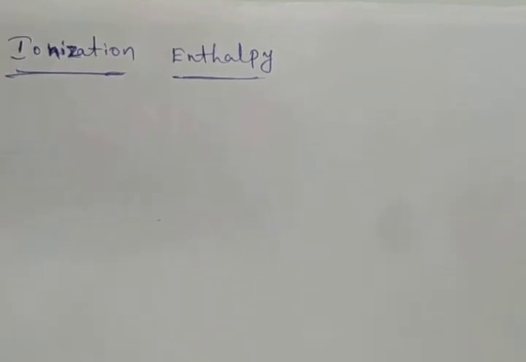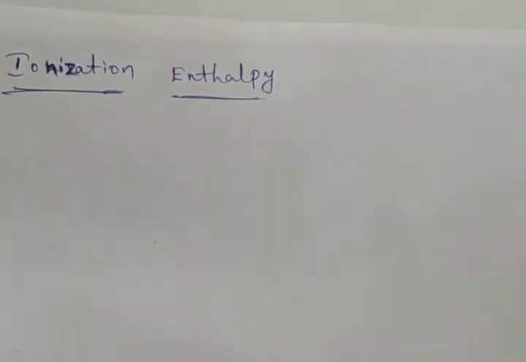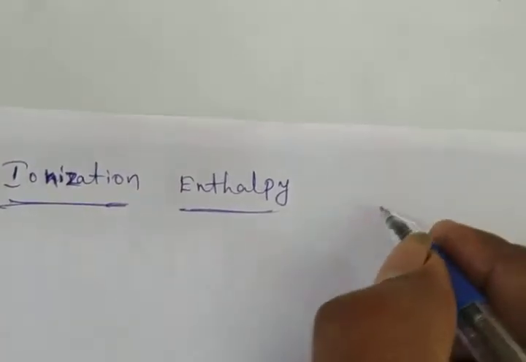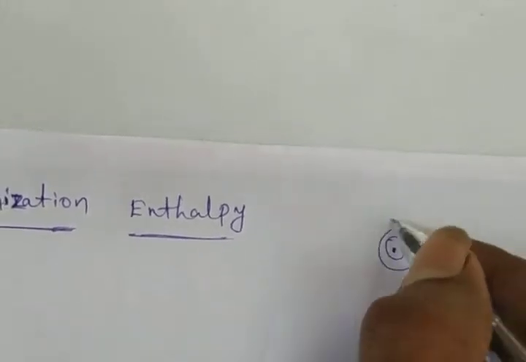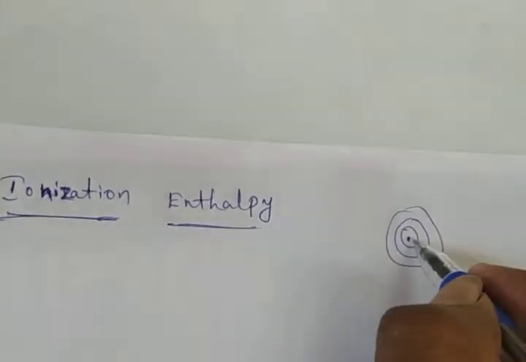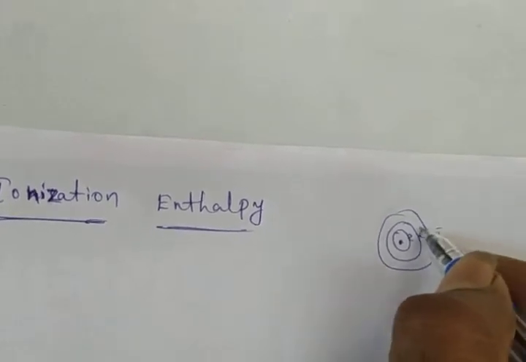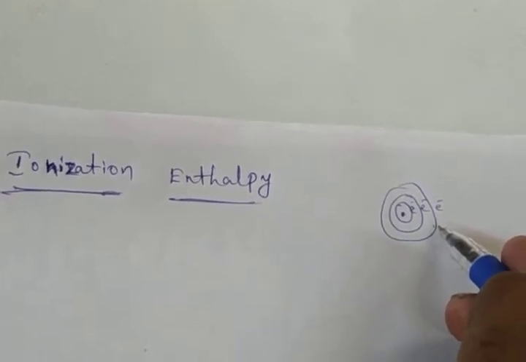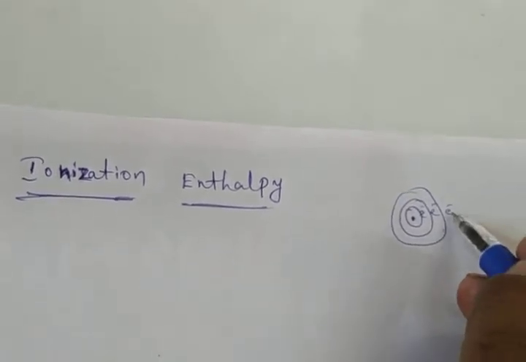Okay, by the definition we can't understand easily. The amount of energy required to remove one electron from its outermost shell. See, suppose this is the atom. These are the shells. Here electrons are there, in the shells. Which is the last shell? This is the last shell. The outermost shell is called the valency shell, and the electron in it is called the valency electron. This outermost shell has the electron.